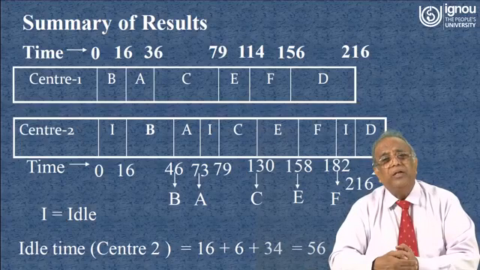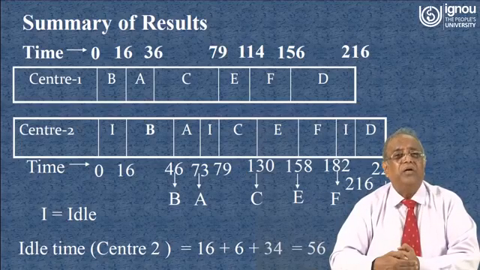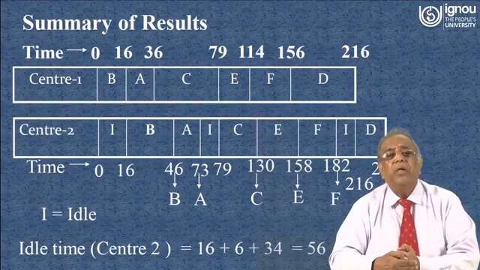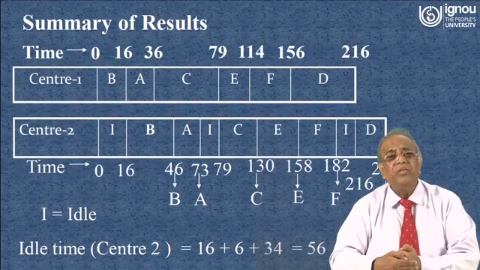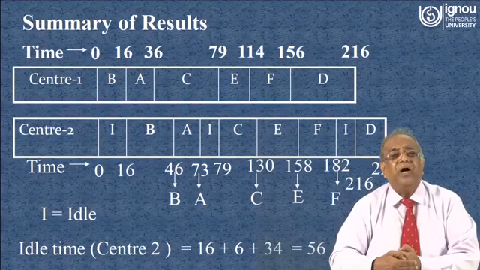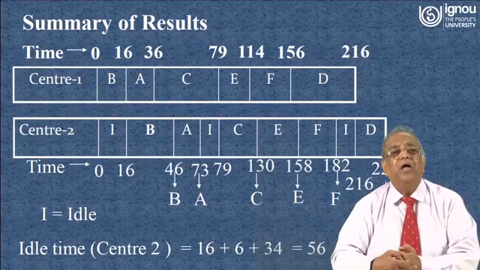and all the jobs will be completing after 228 hours. And you see that the first job, B, will be over after 46 hours after completion of work center 1 and work center 2, and then job A will be completing after 73 hours, then job C after 130 hours. Job A completes at 73 hours, but job C, which was supposed to come to the work center, completes at work center 1 after 79 hours.